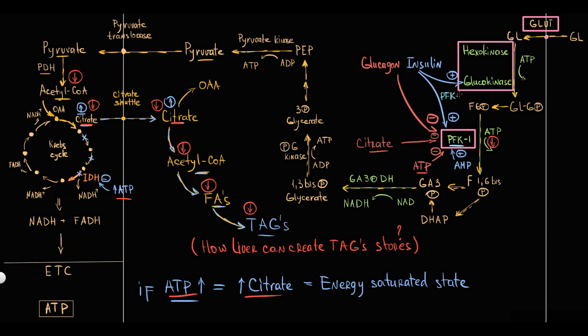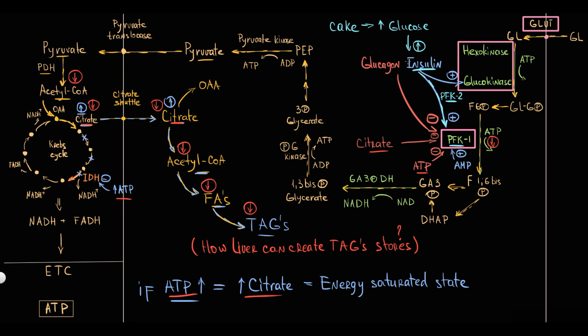And the key concept here is that the activity of PFK2 is stimulated by insulin. When we consume a cake, for example, glucose level in the blood increases, and this provokes the pancreas to secrete insulin. And increase in insulin level stimulates PFK2, and PFK2 subsequently stimulates PFK1, thereby stimulating glycolysis.